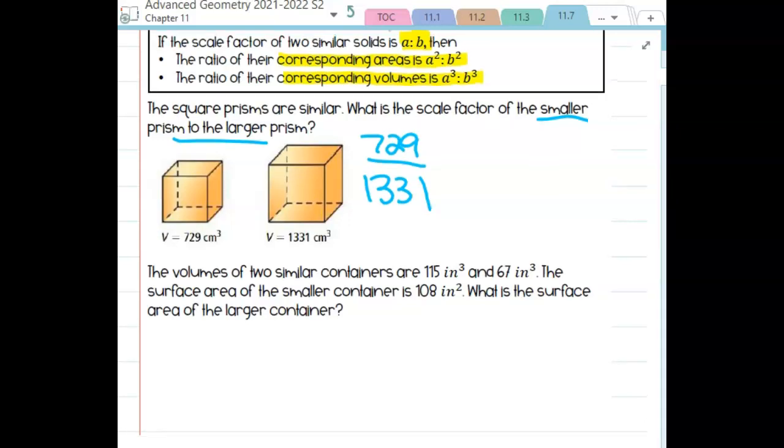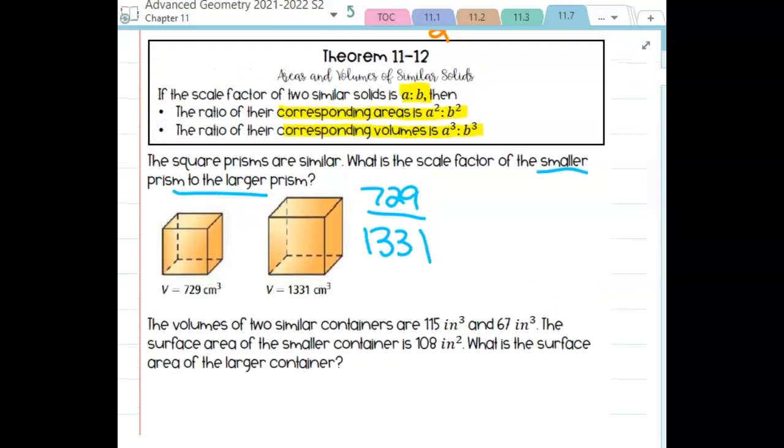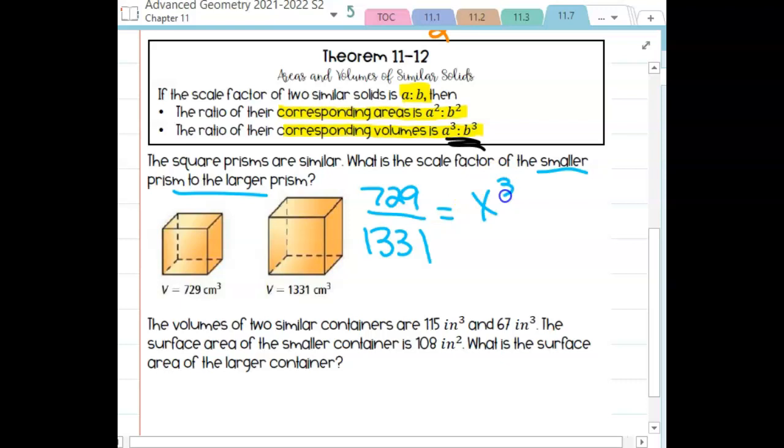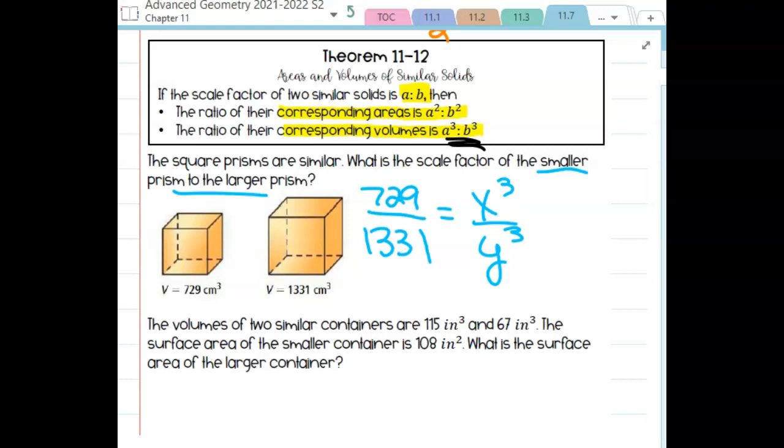Now, these are the volumes. What this theorem up here told me is that their corresponding volumes are A cubed to B cubed. So where I got that 729 and 1,331, I took something cubed over something else cubed. That's my scale factor that I'm looking for. Sometimes these numbers will be easy, but sometimes they're not going to be perfect.